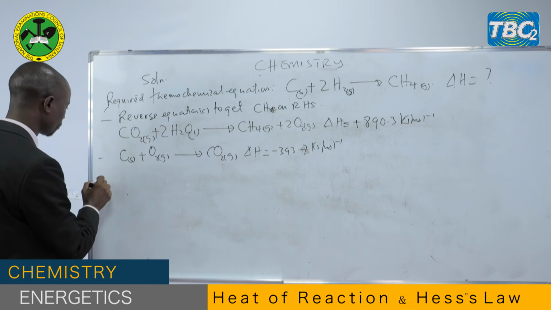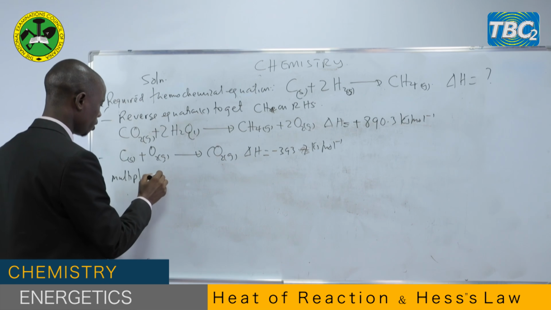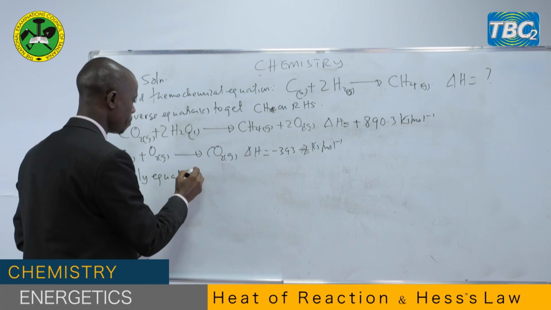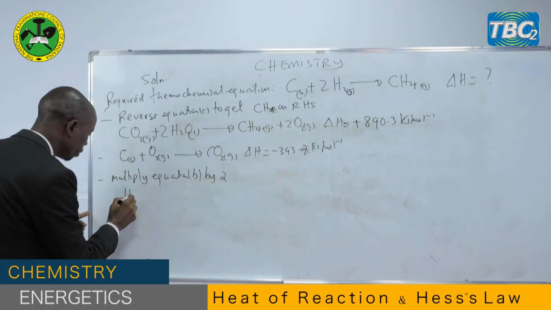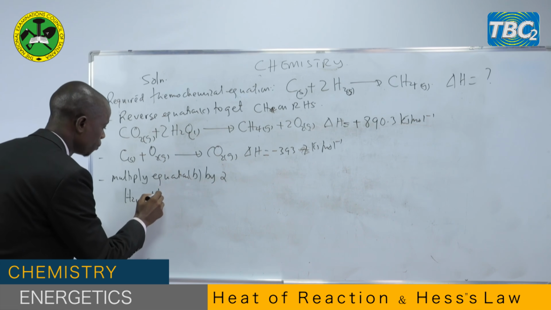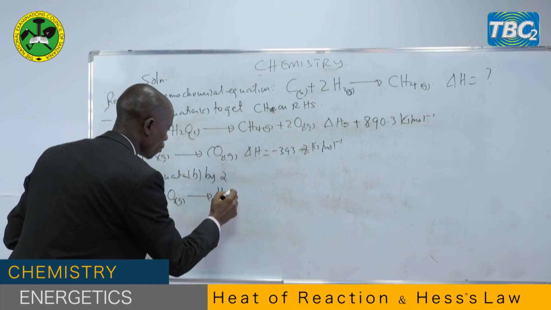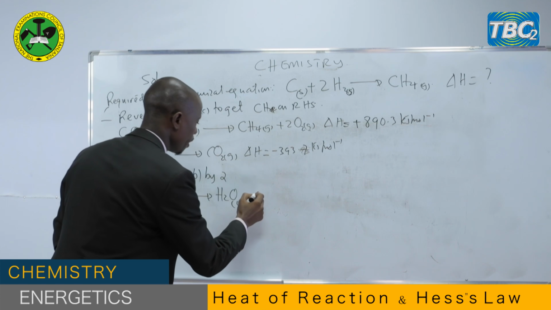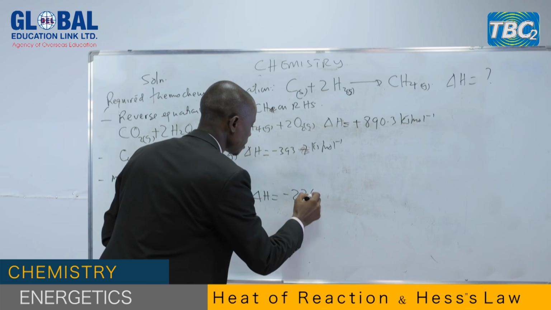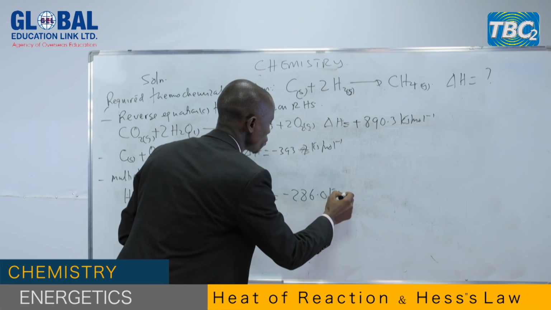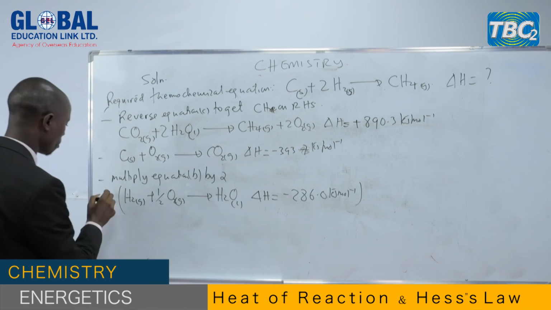So multiply equation B by 2. Now, hydrogen gas reacting with a half oxygen gas to give water liquid. The enthalpy change for this reaction is negative 286.0 kilojoules per mole. You multiply the whole of this equation by 2.